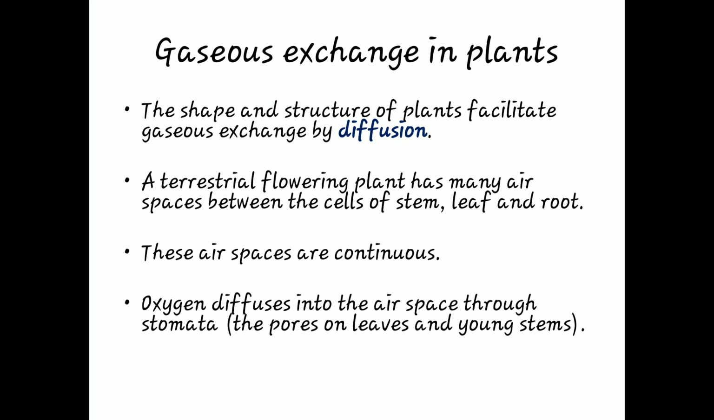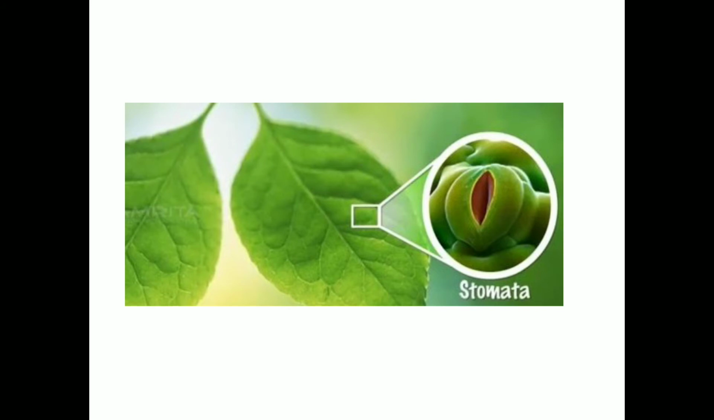So, oxygen from the atmosphere will come into the air spaces which are present in different plant parts like stem, leaf, and root through a structure which is called stomata. And these are the pore-like structures which are present mainly on the upper and the lower surfaces of the leaf and on young stems. So this is the stomata, where the gaseous exchange takes place in plants.